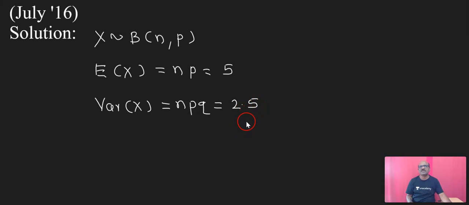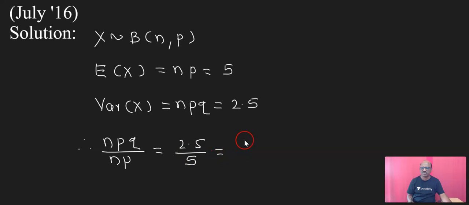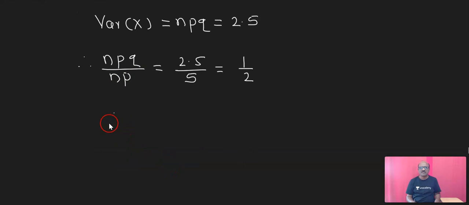If we take the ratio npq upon np, that is equal to 2.5 upon 5, which is 1 upon 2. np gets cancelled, and you will get q is equal to 1 upon 2, that is 0.5.